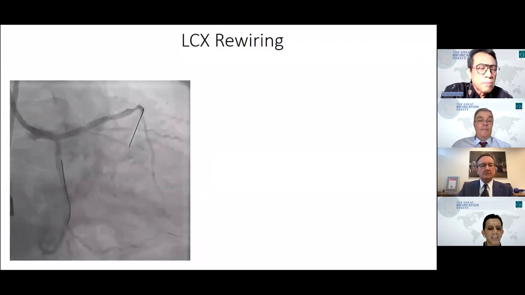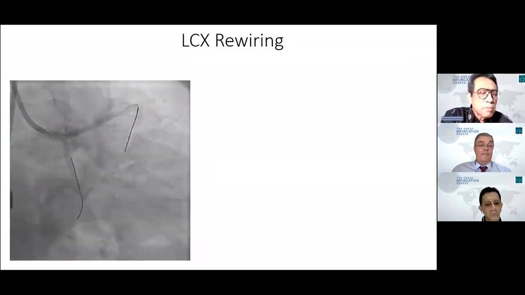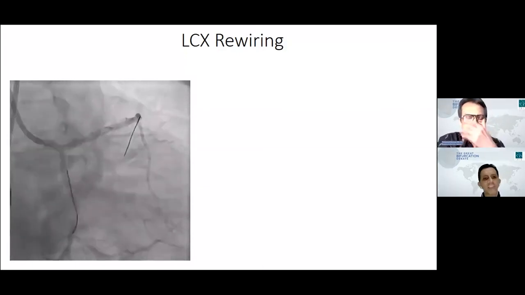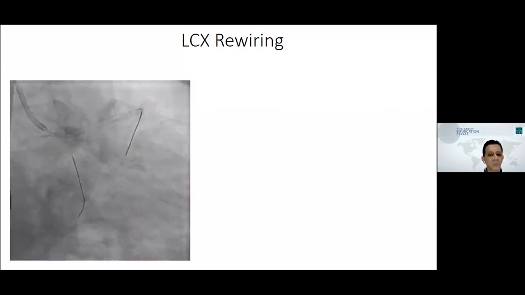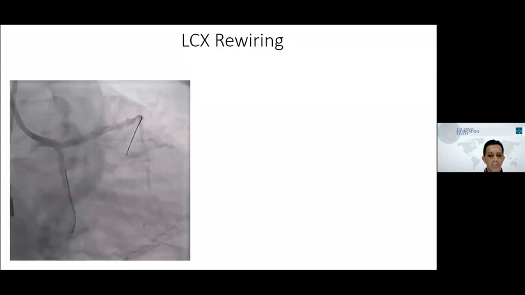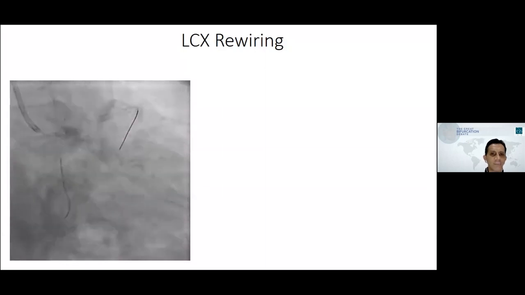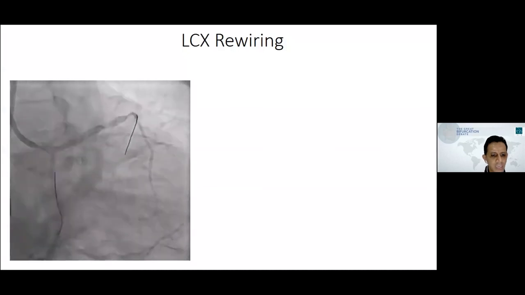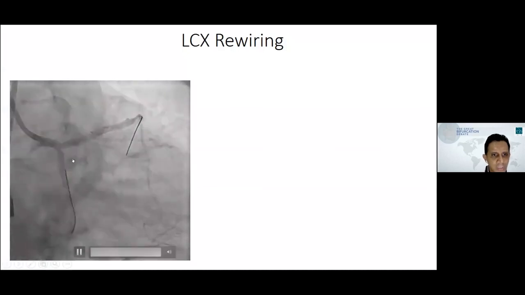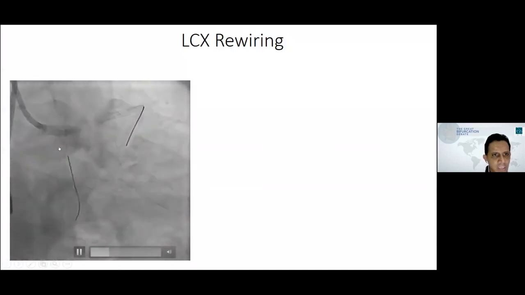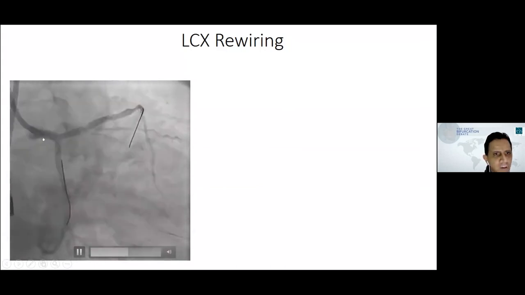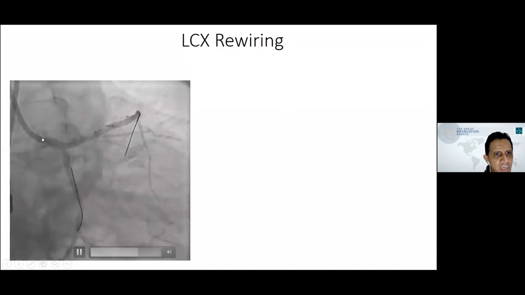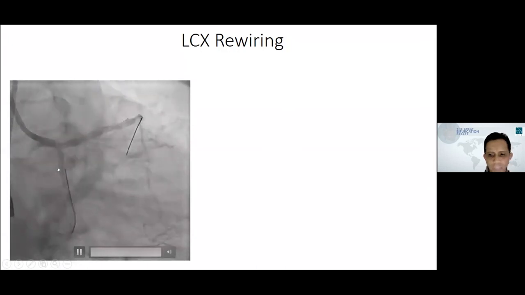So we rewired the circumflex using angio-fluoro guidance. Our OCT is an old-fashioned machine, with no 3D reconstruction feature to assess guidewire recrossing online. But as you identify here, when we recrossed, the wire went to the proximal part.